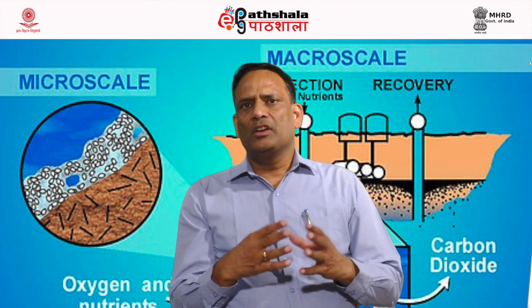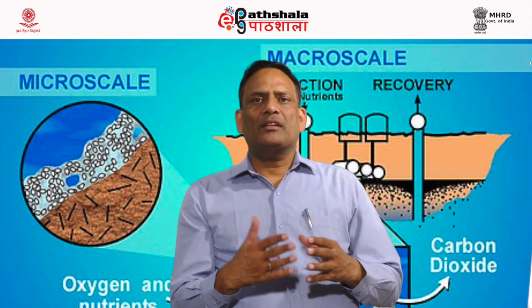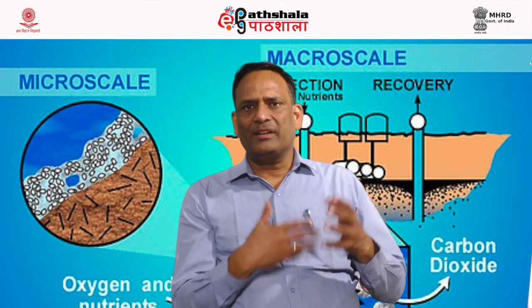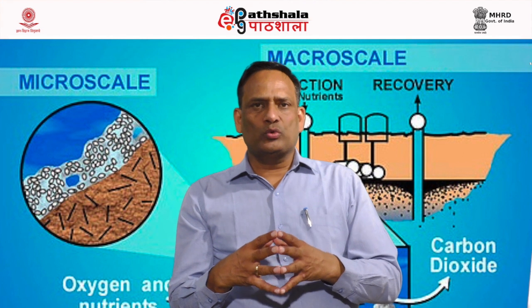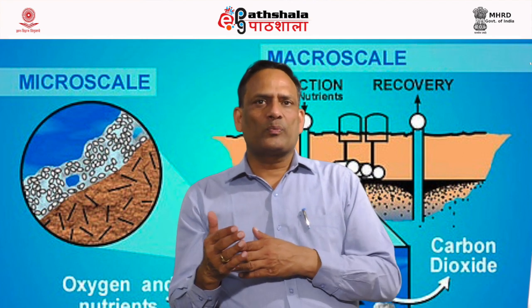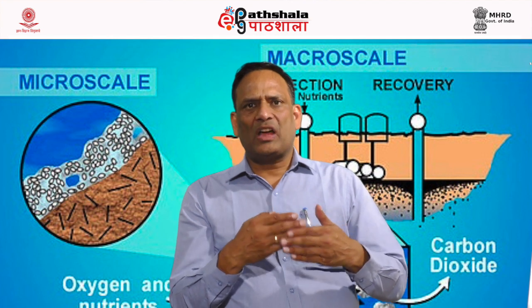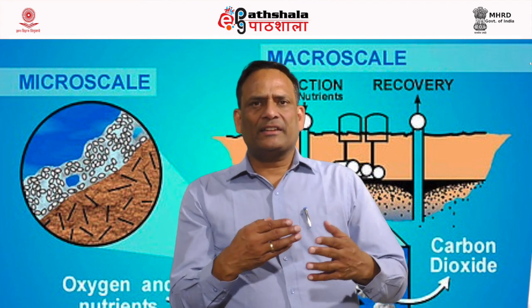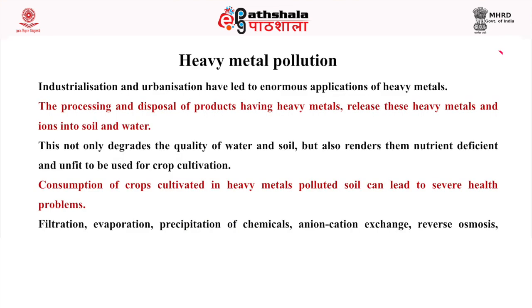A few to mention, for example, the Minamata disaster in Japan was due to the mercury related compounds. Similarly, the Itai-itai issue, again in Japan, was due to cadmium, and we know that lead, arsenic, zinc, etc. also have their health effects.